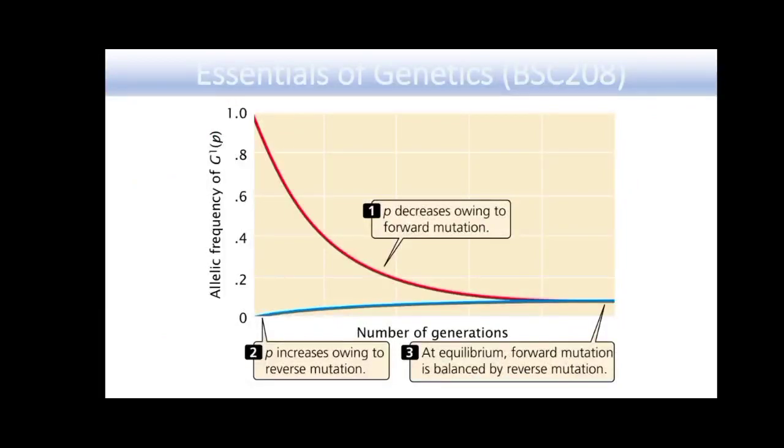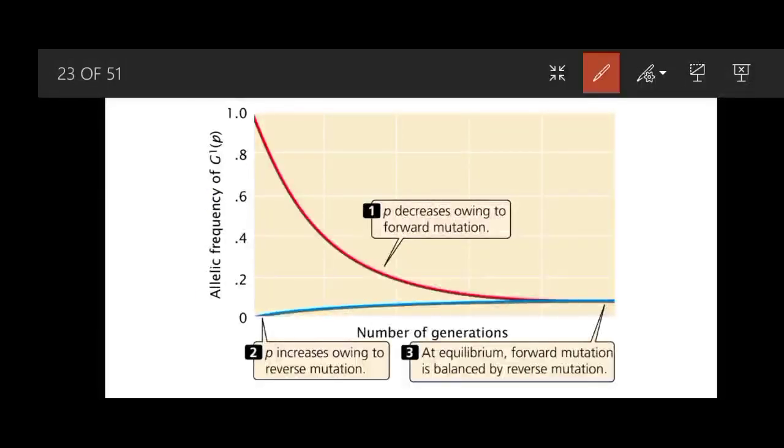As is clear in this figure, the allele frequency of the G1 allele increases when the frequency of the other allele is decreasing, but when an equilibrium point is reached, then both are equal.